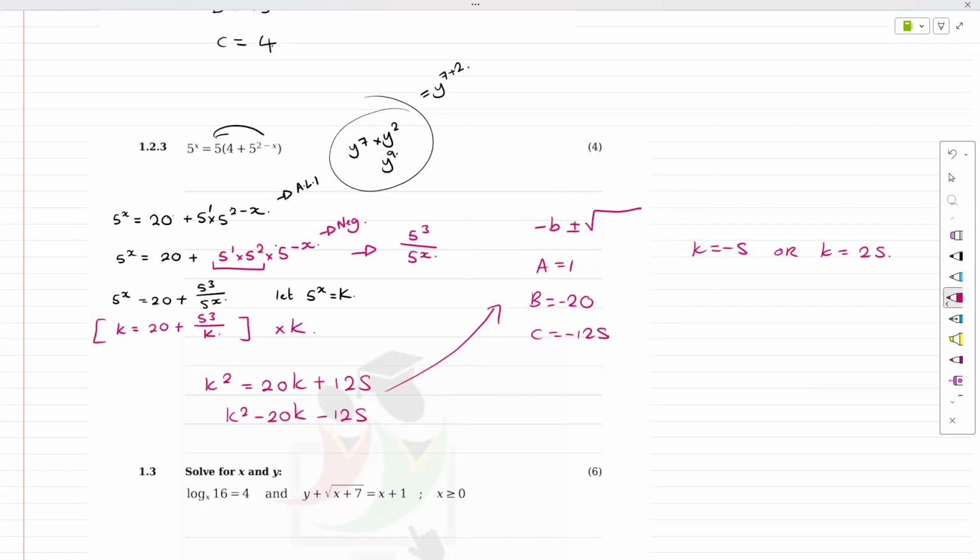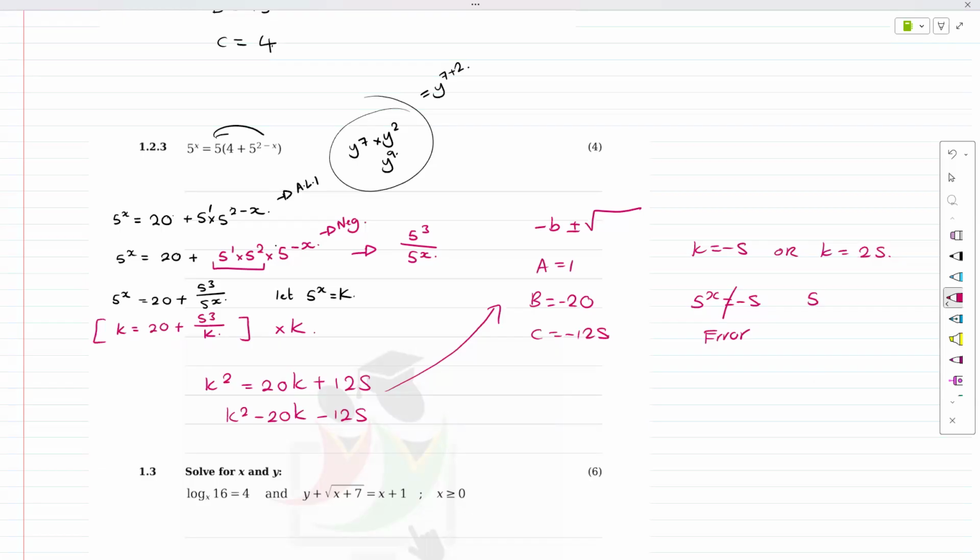Now guys, we can go and replace k with what it was, right? We can replace k with 5 to the x equals minus 5. To be honest, I do think this is impossible. I don't think I'm able to get that. Let me just double check with log base answer. That's an error. So that's impossible. That one doesn't work out.